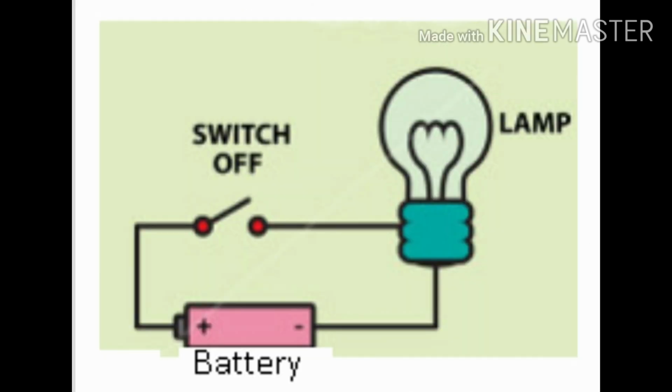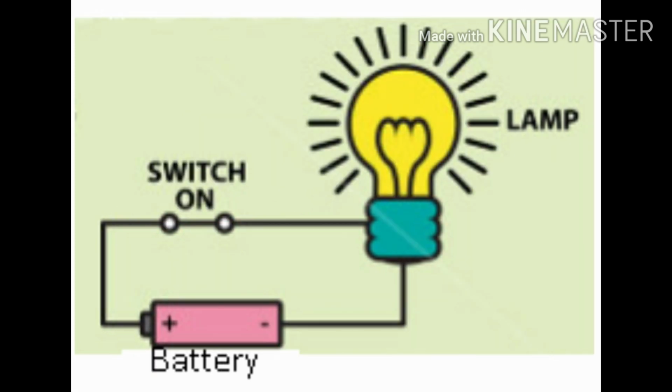Let us understand with the help of diagram. The switch is off, so the bulb is not glowing as the circuit is not complete. The circuit is open and current does not flow through the circuit. In the second diagram, the bulb is glowing, the switch is on, the circuit is complete or closed, and the current is flowing through the circuit, because of which the bulb is glowing.